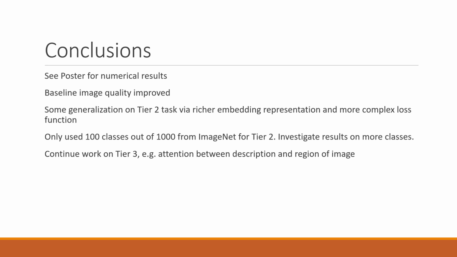And for further work before the final project write-up, we note that we only used 100 classes out of the possible 1,000 from ImageNet for the Tier 2 task. This is to reduce the amount of computing resources. However, we can investigate the results on using more classes. Also, we need to continue work on the Tier 3 task, which is training and evaluating on captions. There, we can introduce, for example, an attention layer between the description and the region of the image which is being drawn at that time. Thanks very much.